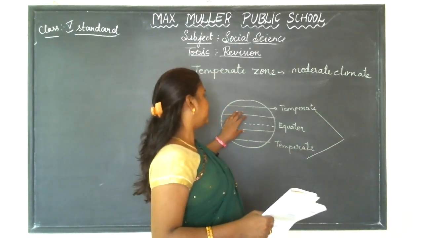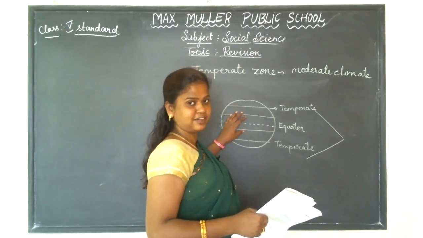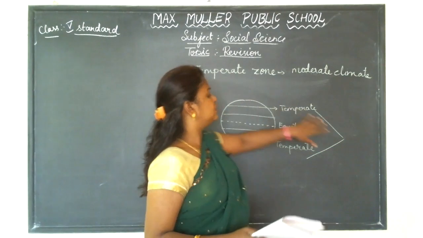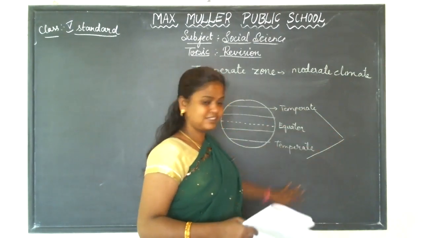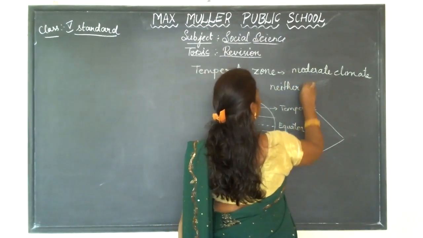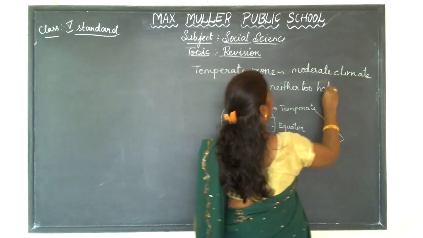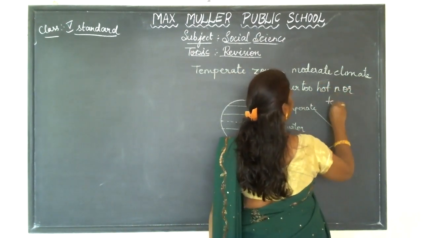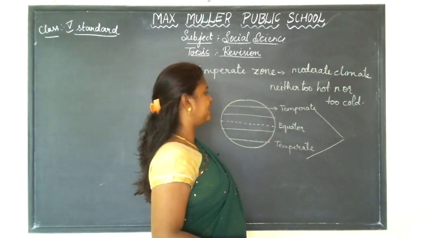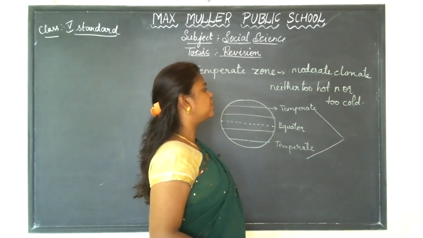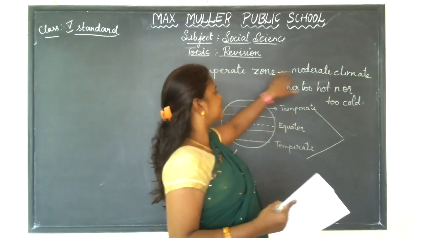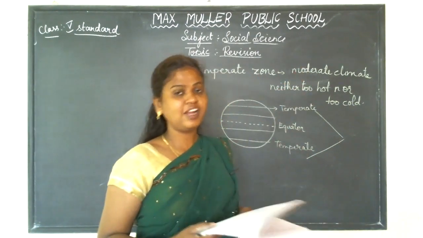I told you that the torrid zone has direct sunlight. It has direct sun rays. But in the temperate zones, you can see the slanting rays of the sun, which can be neither too hot nor too cold. That is why, because of slanting rays of the sun, it is neither too hot nor too cold. Hence, the temperate zone is known as a moderate climate.